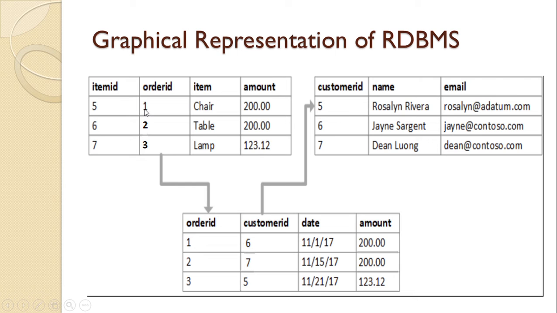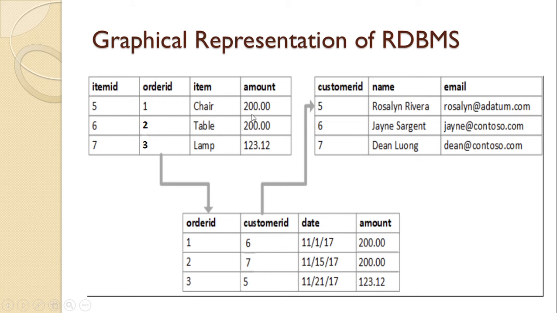Okay. So we can see that all the data in the table which contains the details of items is in tabular form, rows and columns. Columns are item ID, order ID, item, amount, etc. And rows: this is the first row which contains the information of chair.